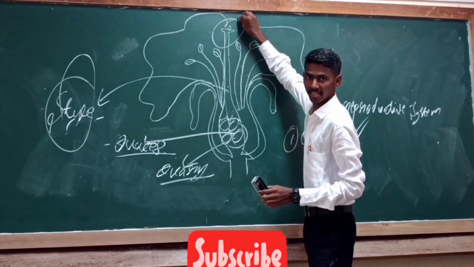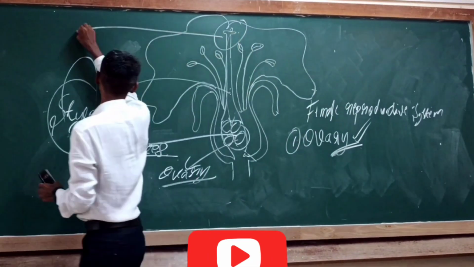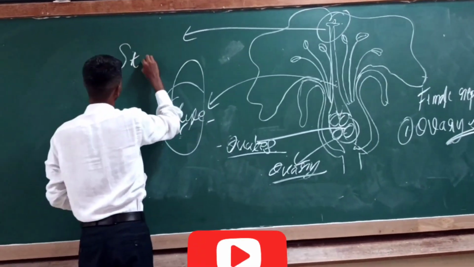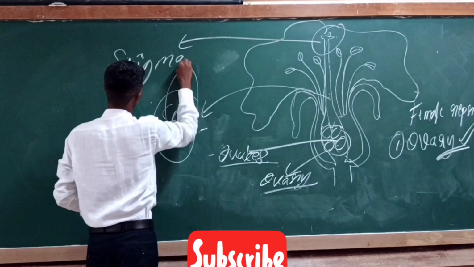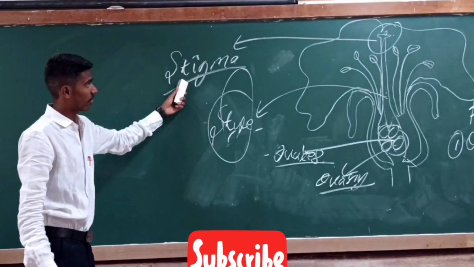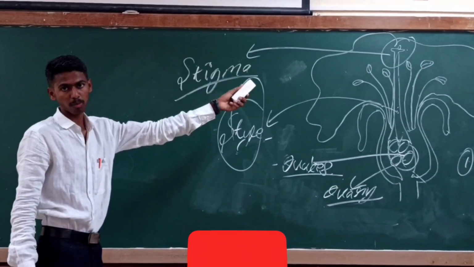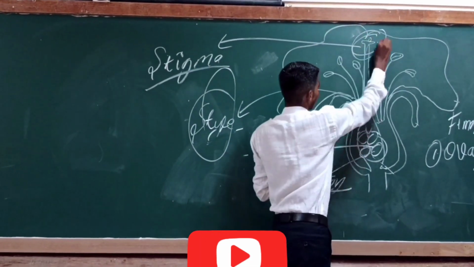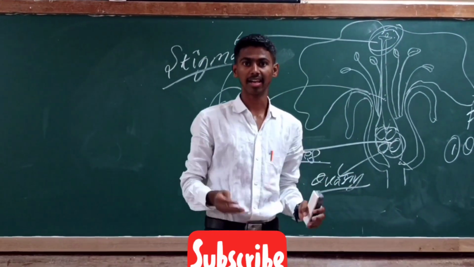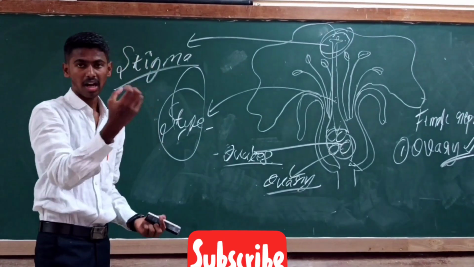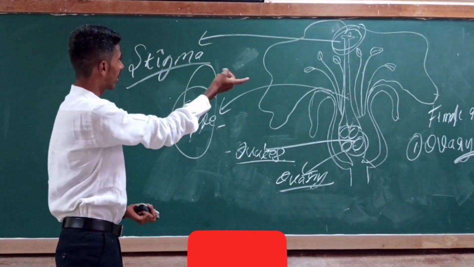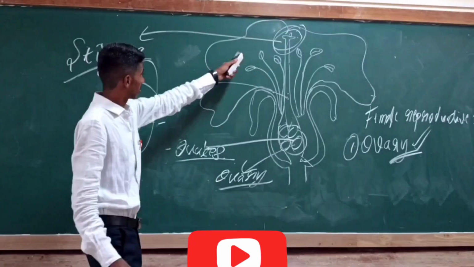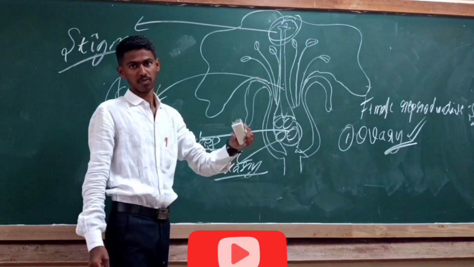This is the stigma region. This is the uppermost region of the flower, found in the center of the flower. Stigma consists of a waxy layer, which helps in the attachment of the pollen grains, and it attracts the pollen grains from the air.